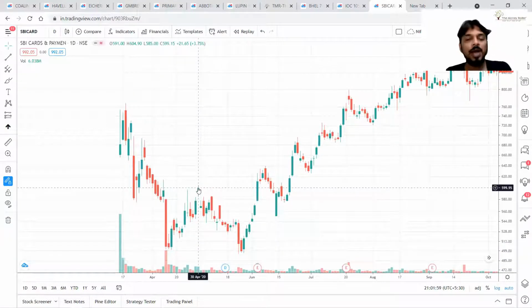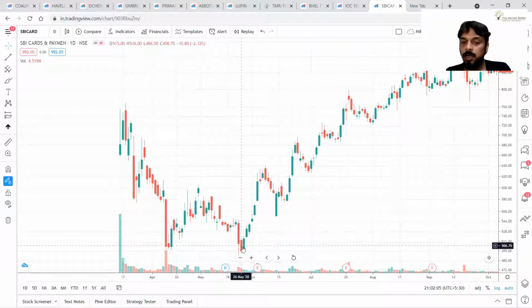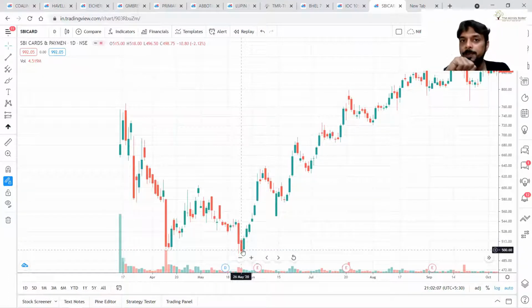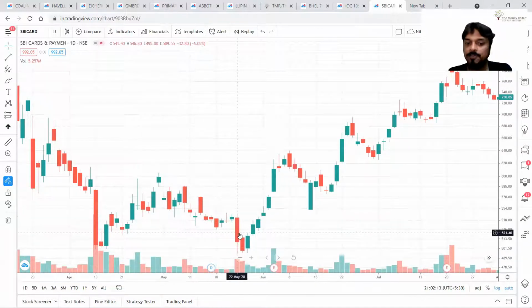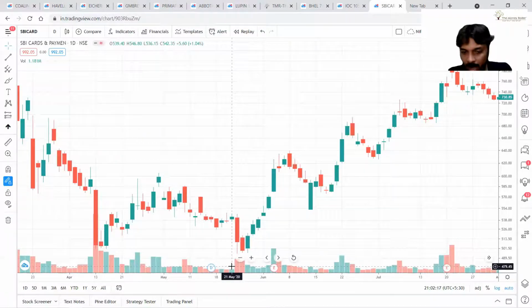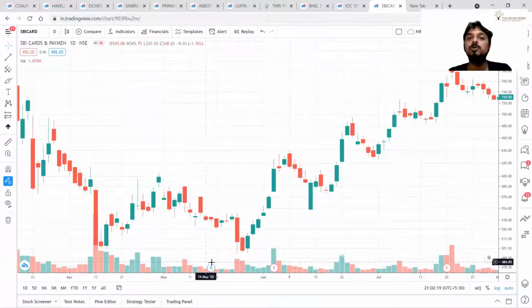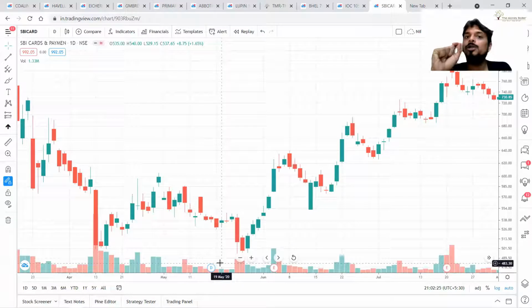After moving to 599, prices are again falling. Now, this time, when prices are falling, guys, have a look at this. This time, when prices are falling, volume activity is also reducing. That means this is a dull market. People do not want to short this stock.